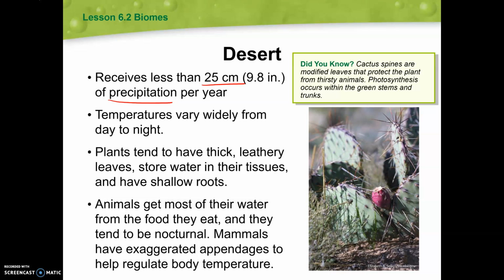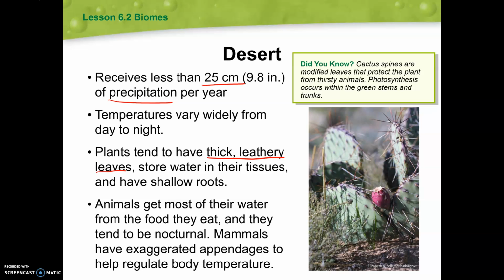Another thing that's characterized by the desert is that the temperatures are going to widely vary from day to night. At night, temperatures are going to be very, very cold, whereas during the day, temperatures will be very, very hot. Plants tend to have thick and leathery leaves. These are used to store water within the tissues. And they also have a very shallow root system, so when it does rain, they're able to soak up that water very quickly.